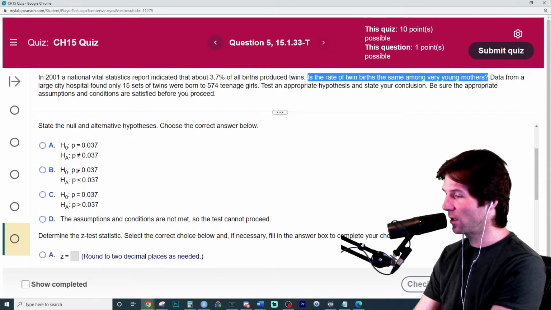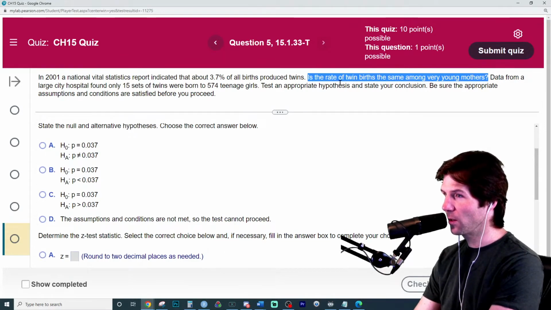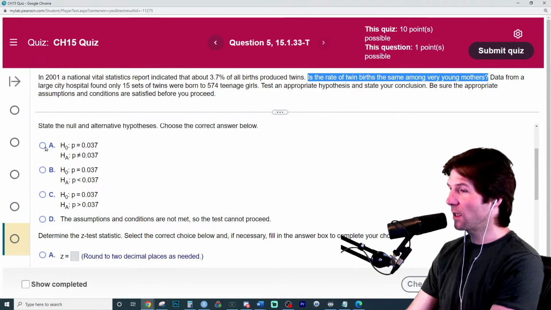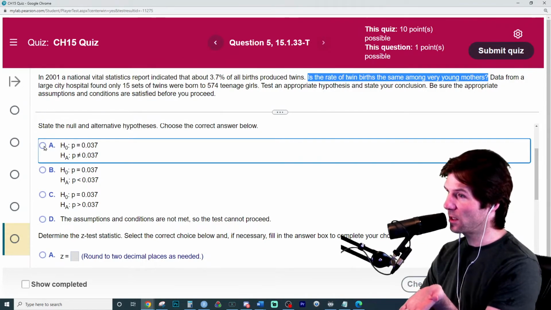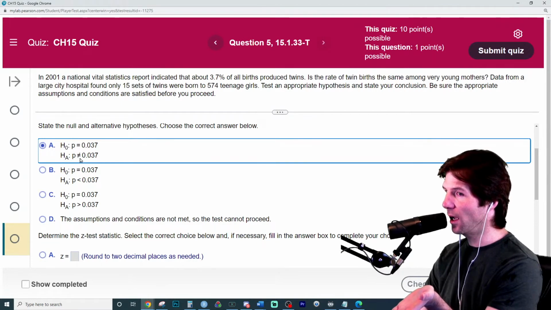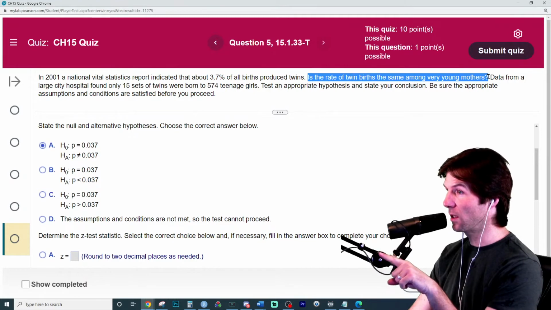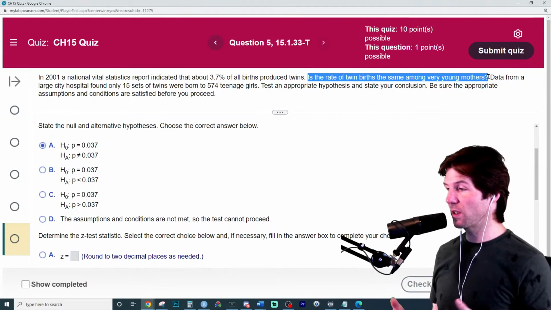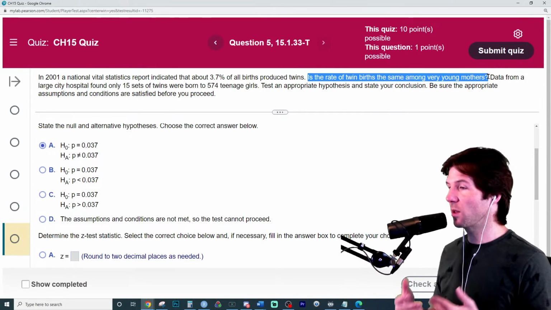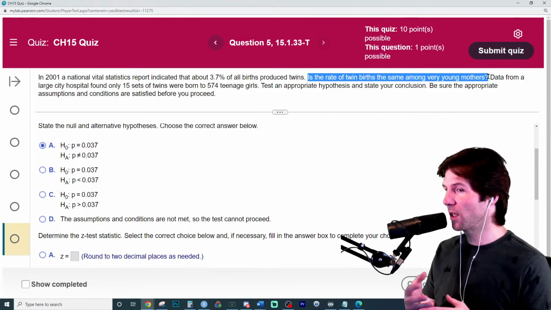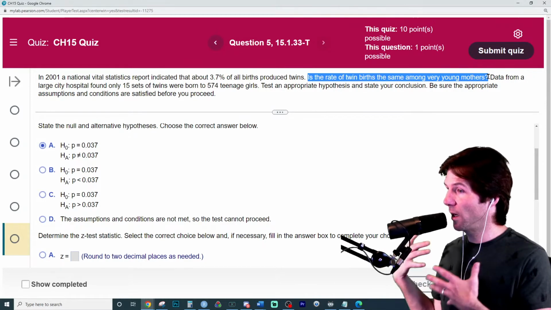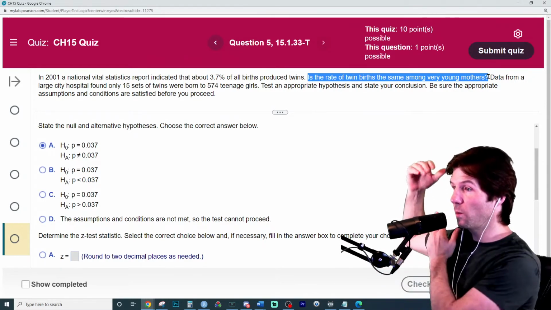We have to narrow this down by looking at the question. Their question is, is it the same? Jessica got it right there. Since we're asking, is it the same, the alternative would be, well, is it different? The alternative is always the evidence-based claim, and you have to look to the question. Don't look to the data. Look to the question to say, well, they want to know if it's the same, so let's see if it's either the same or different. That's how we write the alternative, by looking to what the question asks.